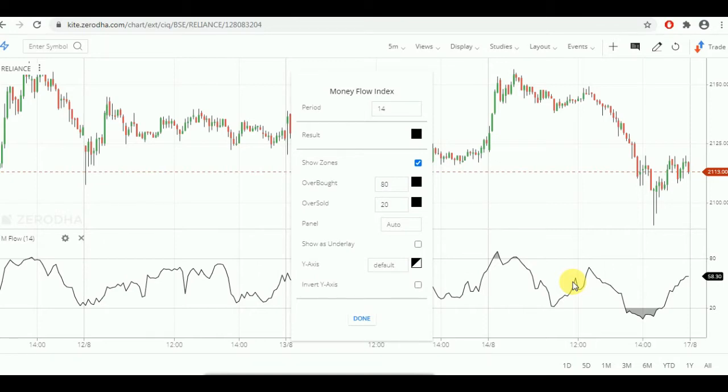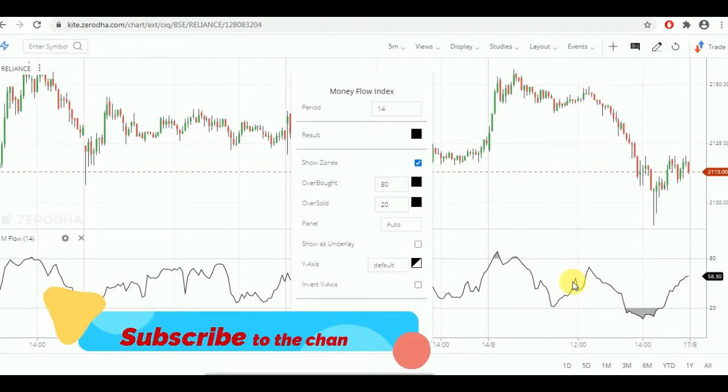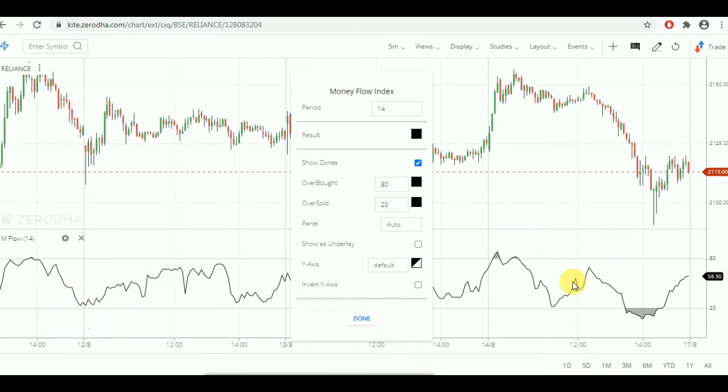The oscillation uses a back calculation over this 14 period.